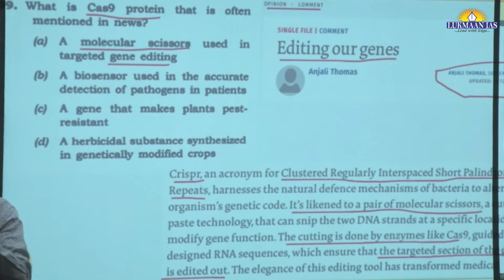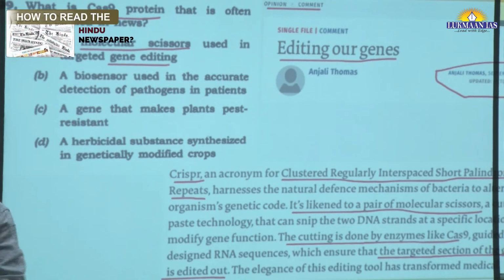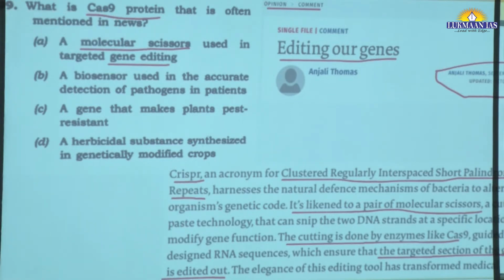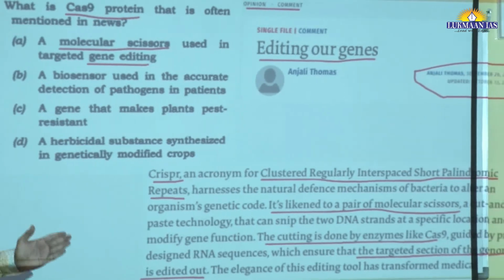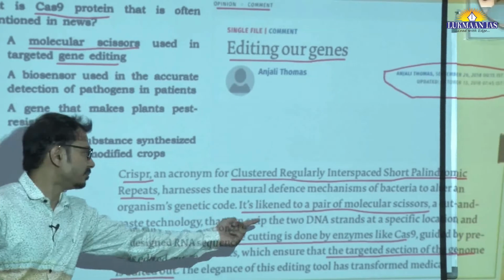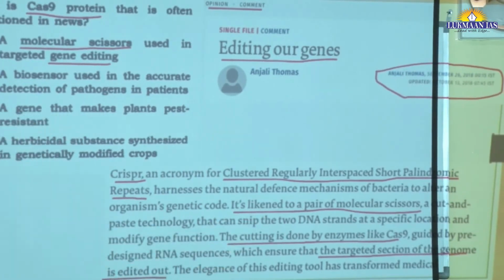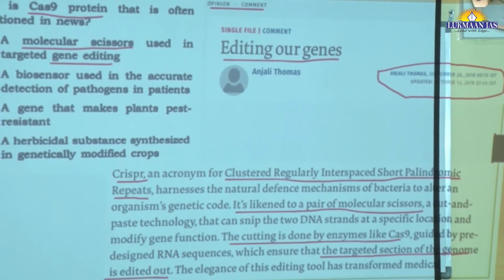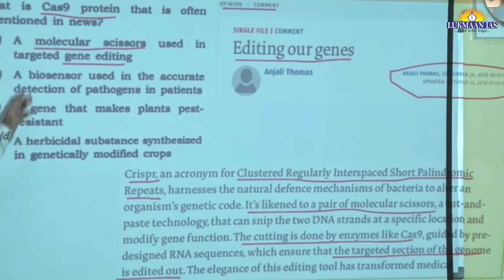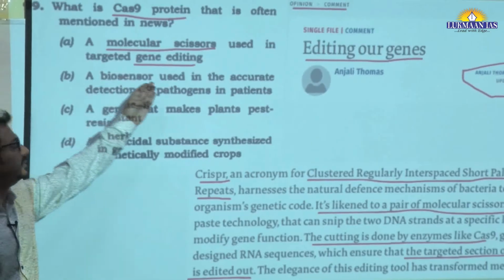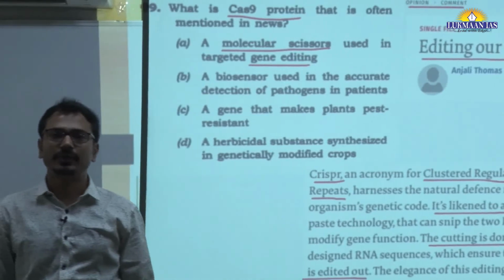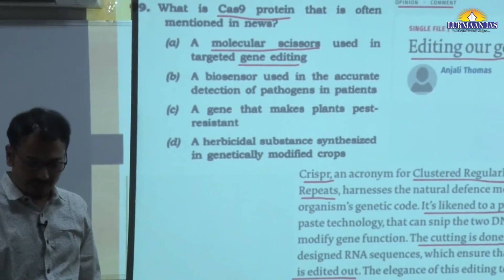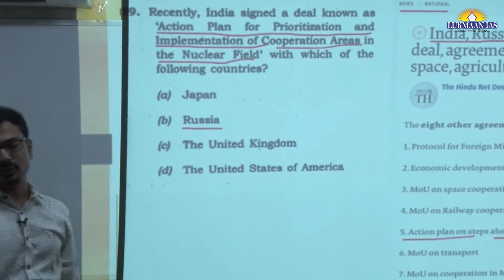In this article it clearly states that it is like a pair of molecular scissors, and it helps in cutting the genes. See here, the cutting is done by an enzyme guided by Cas and it is edited out. So the concept of gene editing is related. Here you can see molecular scissors used in gene editing, first option.